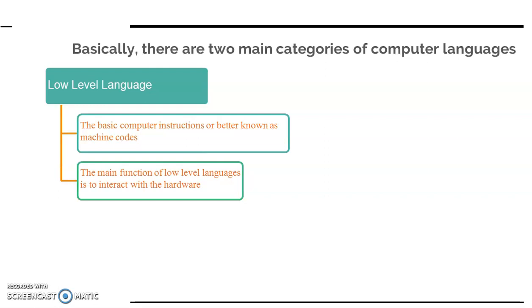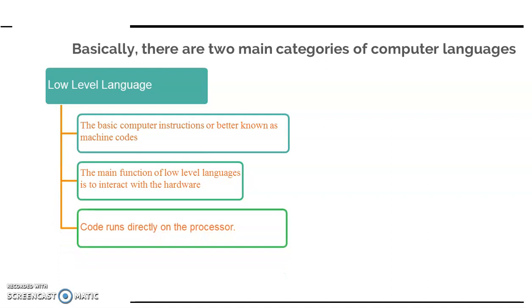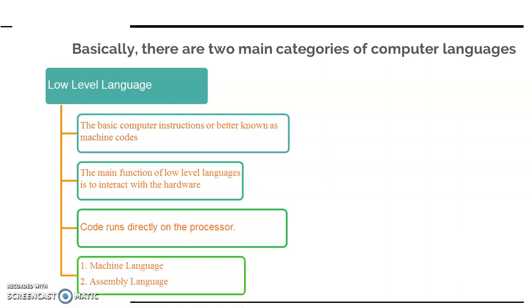To communicate with this hardware, these instructions are written in low level language. Code written in low level language directly runs on the processor. That means you don't have to compile or interpret these instructions. Examples of low level language are machine language and assembly language. We will discuss both of these in the next PPT.